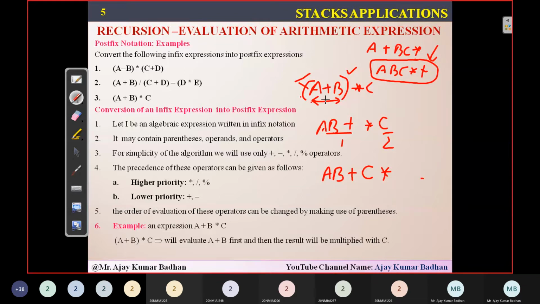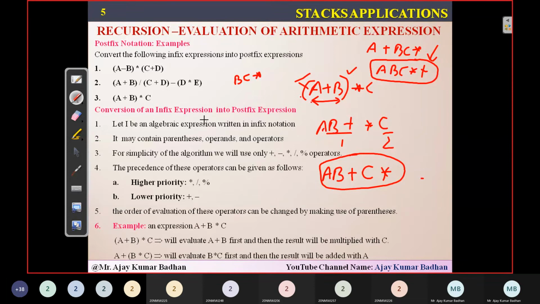But when I have a bracket between a and b, I got a different expression. Now remember, suppose the brackets are between b and c. Again, here the bracket is between b and c, so first you have to solve b and c. What output do you get? B star C means BC star.